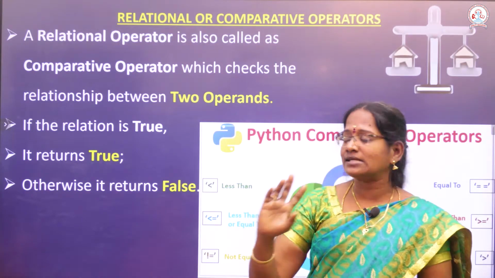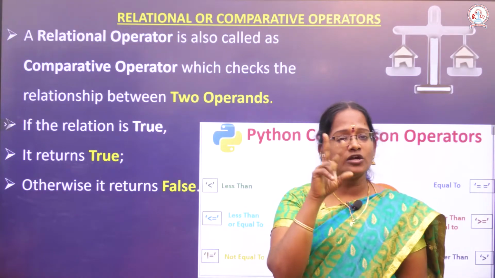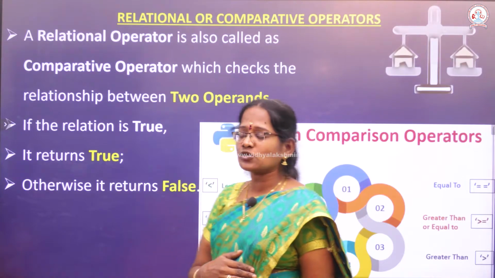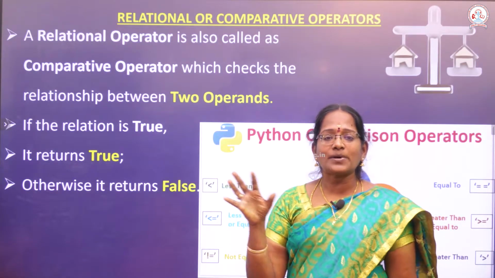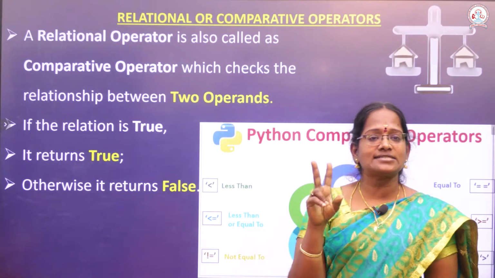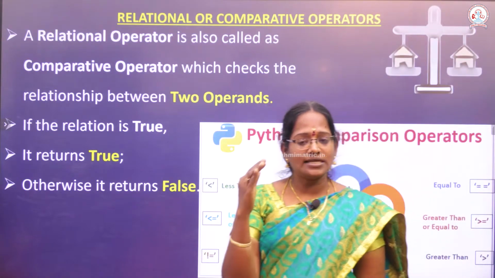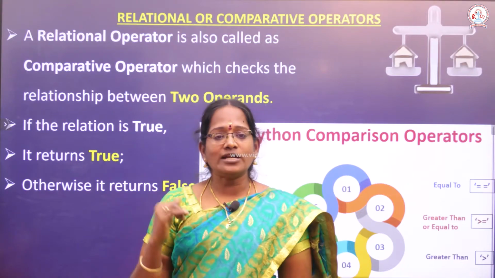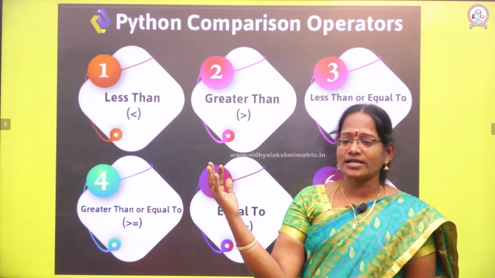Only for the comparison. This relational operator also provides two different answers. The first answer is the true answer, and the other is called the false answer. Relational operators are otherwise called comparative operators. It checks the relation between the operands. First it checks if the condition is true, and automatically it will print the true value, otherwise it will print the else part. The first part is the true part, and the other is called the else part.